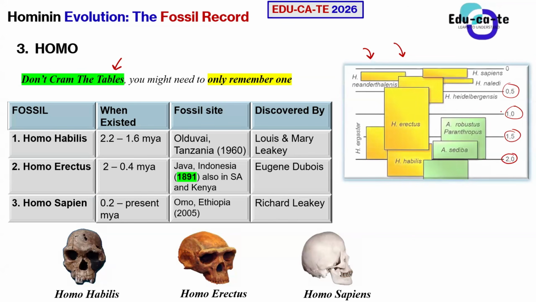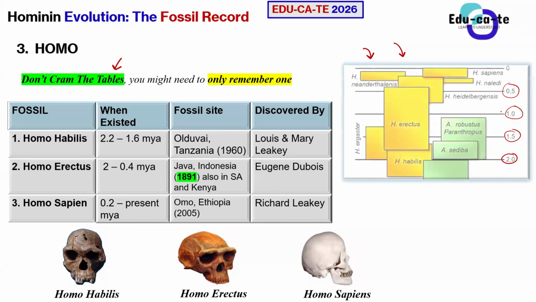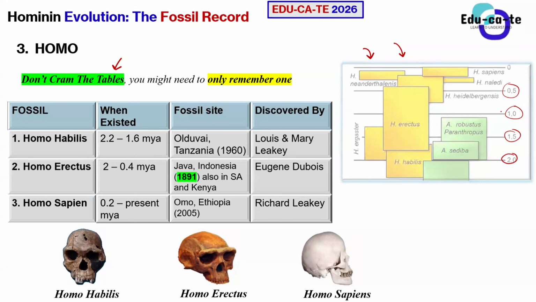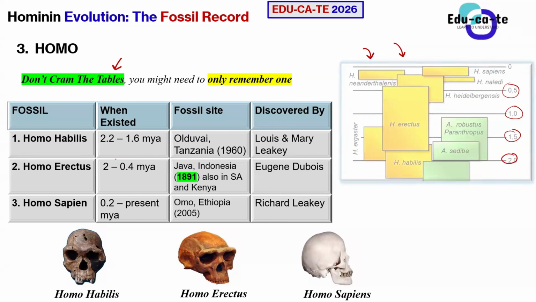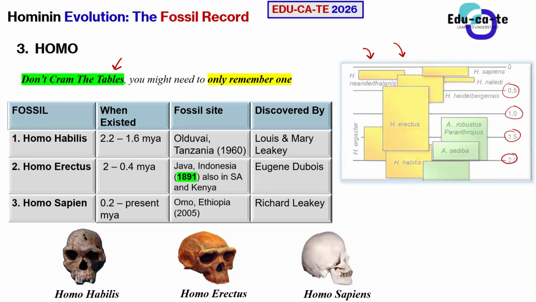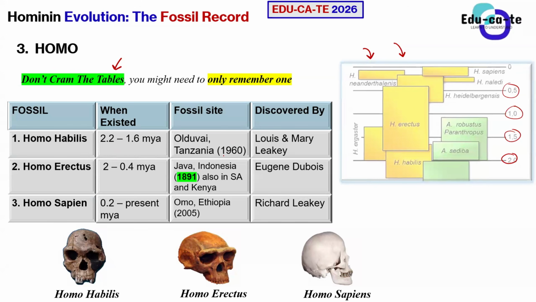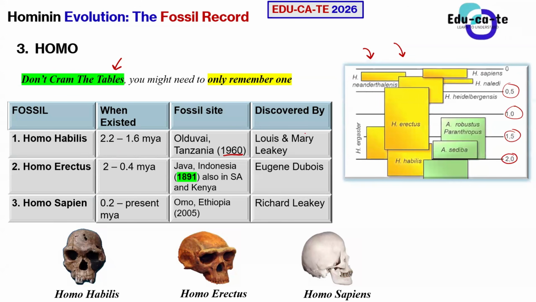So the Homo is the last genus that we have. This is the genus where we fall into as humans. We are Homo sapiens. But we start with Homo habilis. Homo habilis existed from 2.2 to 1.6 million years ago, and it was found also in the Rift Valley in 1960 by Louis and Mary Leakey.